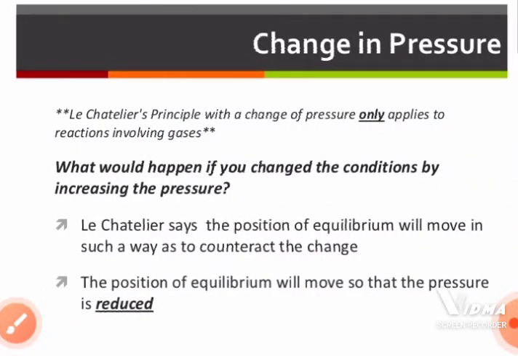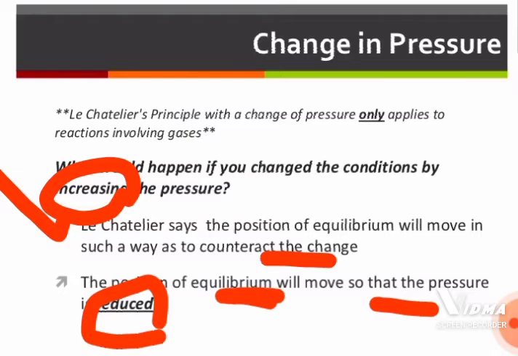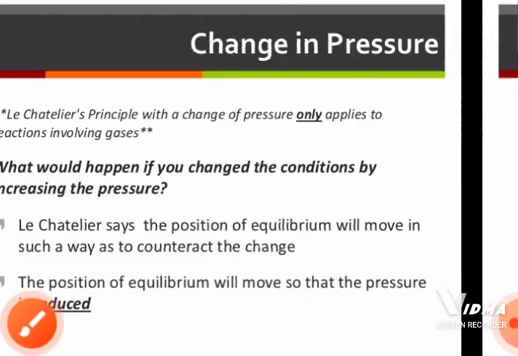Now, if we change the pressure, what is going to happen? Le Chatelier says that the position of equilibrium will move in such a way as to counteract the change in pressure. The position of equilibrium will move so that the pressure is reduced. If we increase the pressure, the equilibrium will move so that the pressure is reduced.